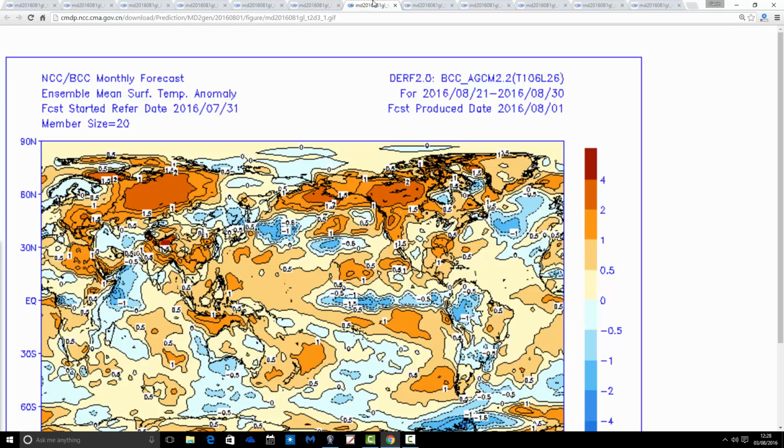Then we go through to the end of the month. This is the 21st through to the 30th, days 21 to 30, I should say. And the temperature anomaly is beginning to recover, so it is turning a bit warmer there. Again, I don't necessarily think it would be a heat wave, but it is turning a little bit warmer as we go through to the final 10 days of the month.